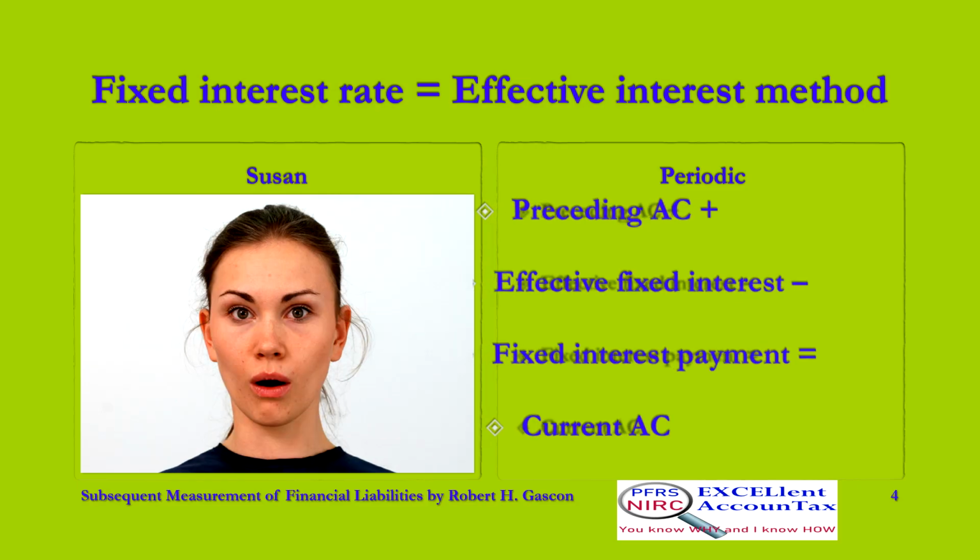If with fixed interest rate, the periodic amortized cost of bonds payable is measured, like this. If with variable interest rate, how is the periodic amortized cost of bonds payable measured?